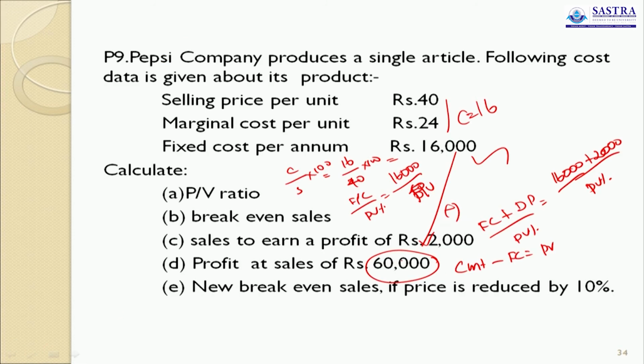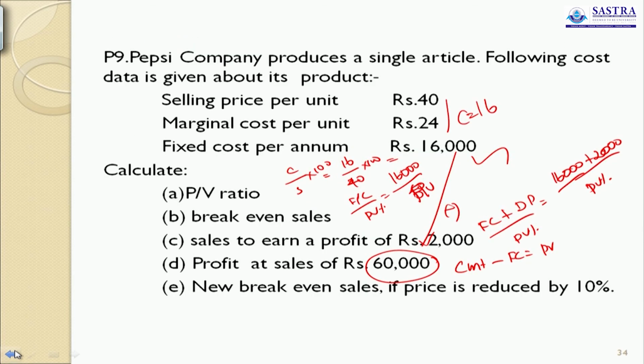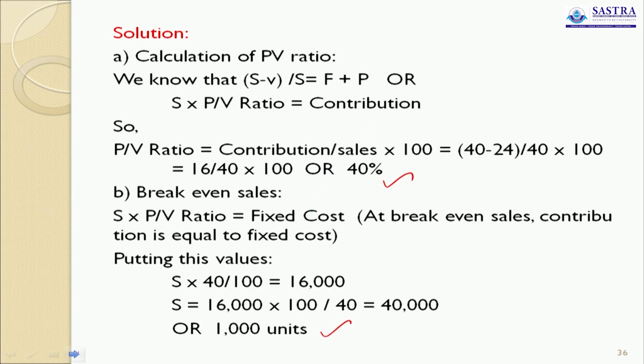These are the workings. Already I have done the problem, so you need not write anything here. Go to the answer. First, PV ratio is 40%. Break-even sales is 1000, already mentioned here. This is 40%, here also 40. Break-even sales: fixed cost divided by PV ratio. Okay. Break-even in units 1000.